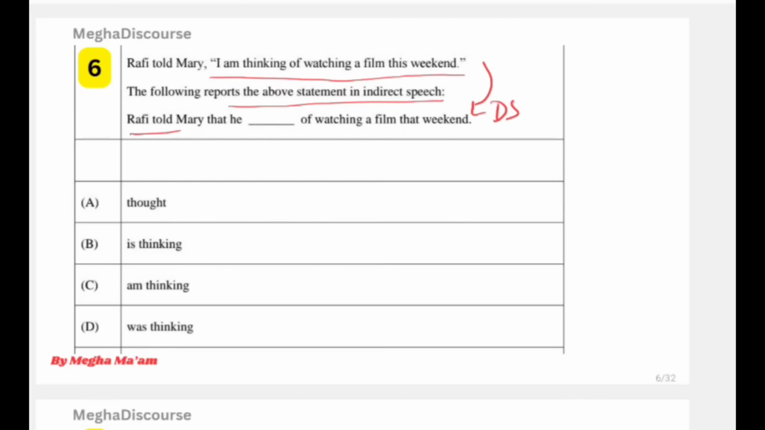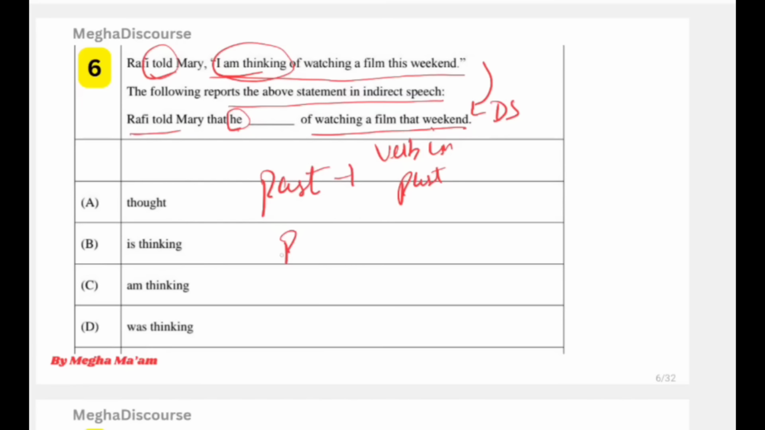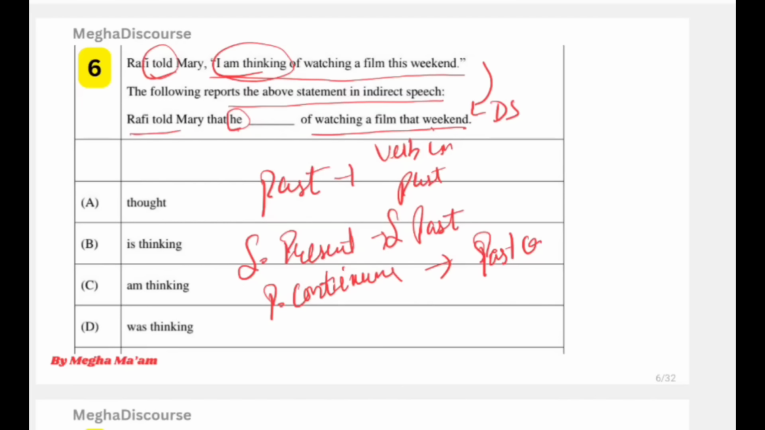Rafi told, as you know, कि indirect speech में says को told बन जाता है. So Rafi told Mary that he, okay, dash watching of the film weekend. So what we have to, am thinking का क्या बनेगा? The simplest rule, it is in past. First thing ये हमारा past में है. Then our verb should be in past. Okay. So if we have simple present tense, then it converts into past. Simple present, simple past. If we have present continuous, it will convert into past continuous. Just keep it in mind.